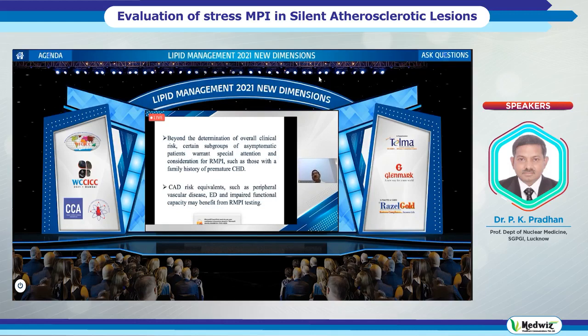Beyond the determination of overall clinical risk, certain subgroups of asymptomatic patients warrant special attention and a consideration of MPI, such as those with a family history of premature coronary heart disease. Coronary artery disease risk equivalents such as peripheral vascular disease, erectile dysfunction, and impaired functional capacity may benefit from MPI testing.